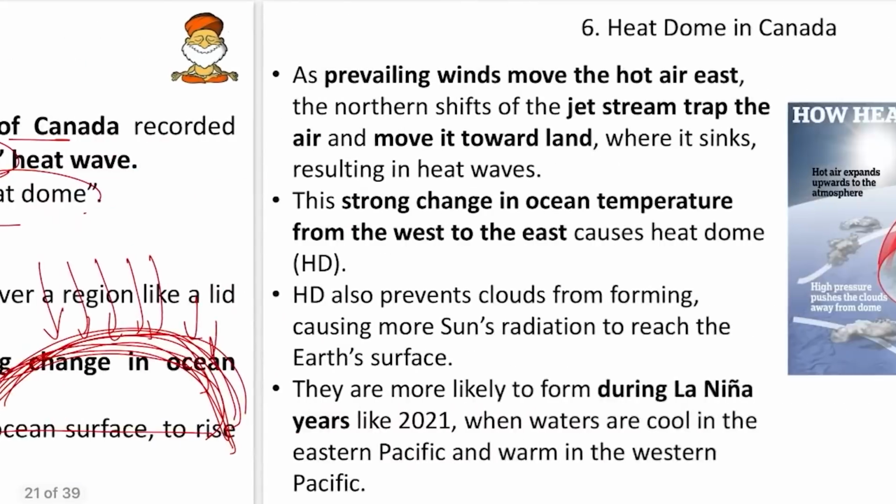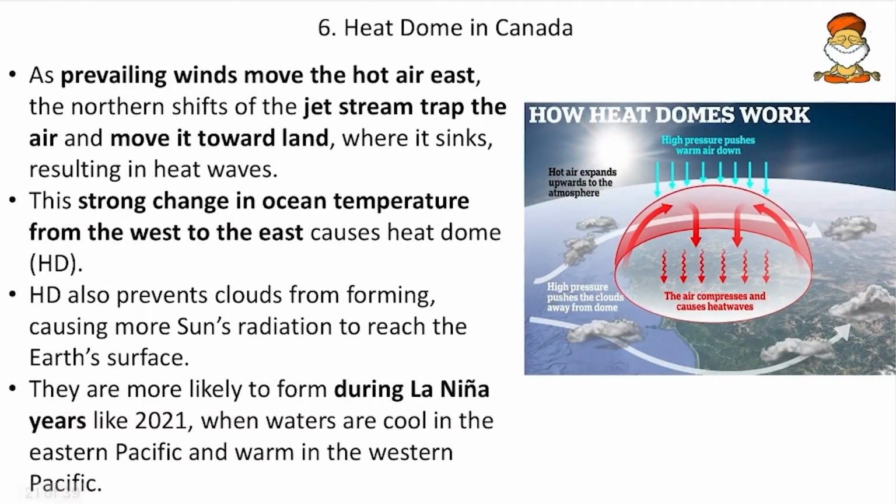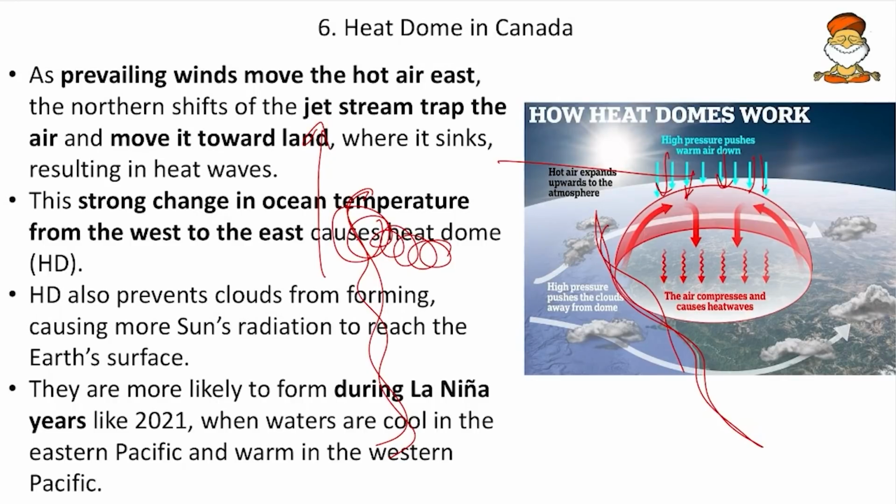So here we will see how this actually occurs. Say for example, there is a La Nina. In La Nina times, the western coast of the Pacific Ocean will be warmer, and the eastern coast of the Pacific Ocean will be colder. So here the air will be rising in the west, and falling in the east, where these are the high pressure winds. In the western part, as the ocean gets heated, this hot air will be carried, and here we will be having so many jet streams.